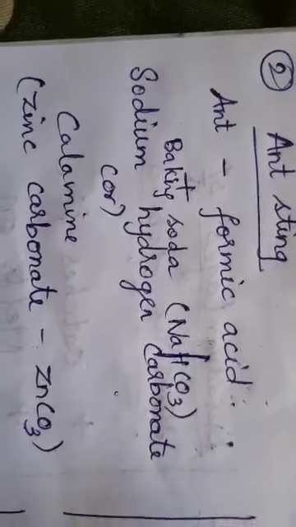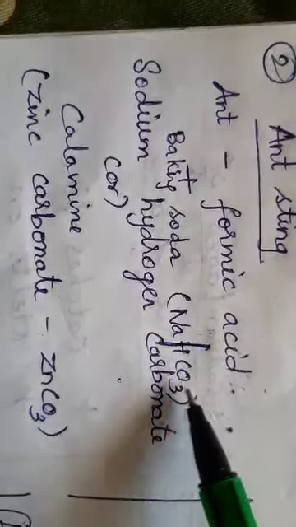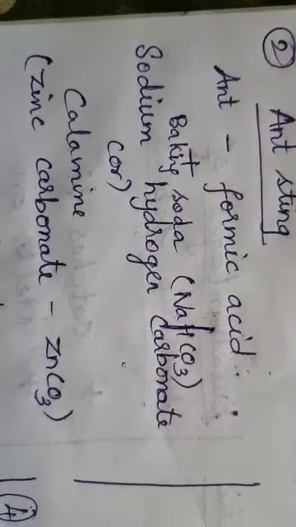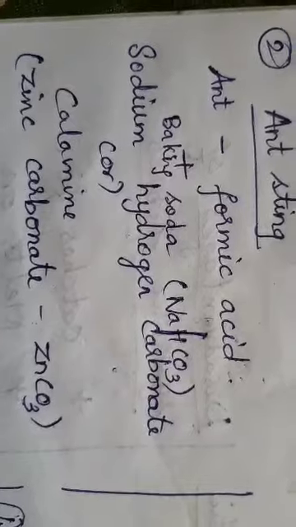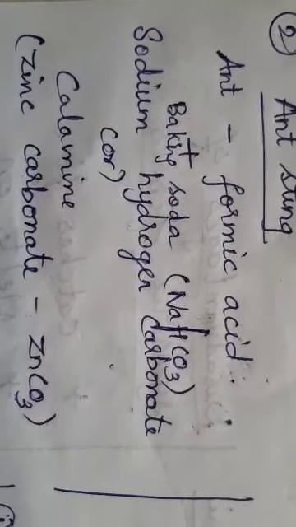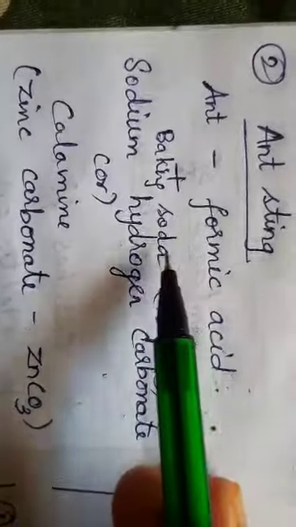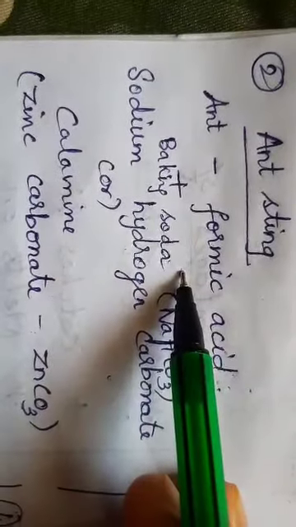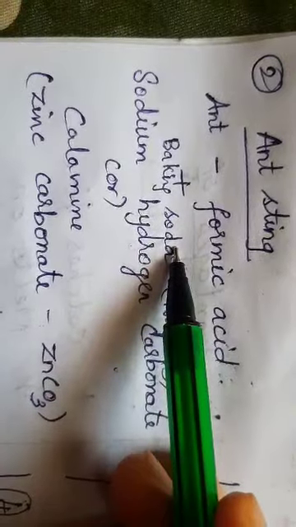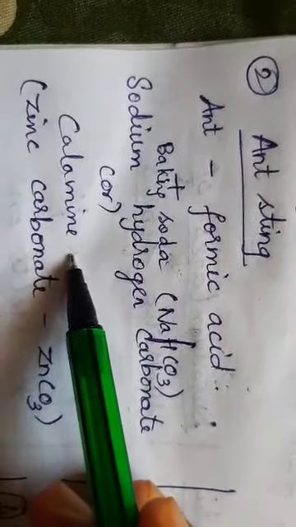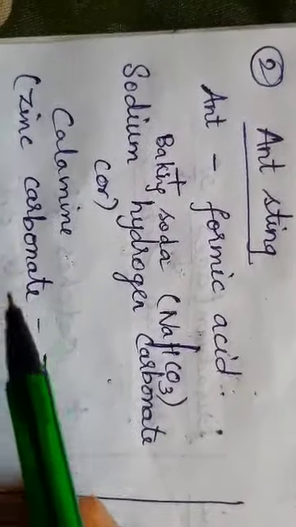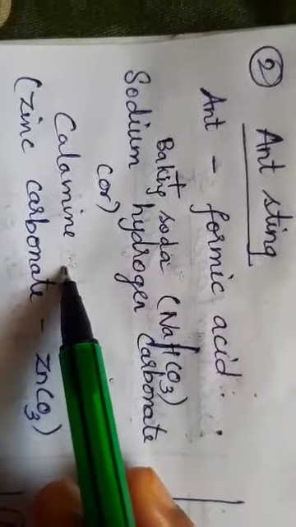You can have two or more names for a product with respect to its chemical formula, my dear children. Don't get confused about naming the items with their chemical formulas. That you will learn in detail in your upcoming classes. I promise I will make it easy for you. Now get to know the examples which are all bases. Baking soda is an example of a base. Keep lactocalamine in your mind. That is a base because of the presence of zinc carbonate in it. Why is lactocalamine a base? Because it has zinc carbonate. Carbonate is present, I told you now, right children?